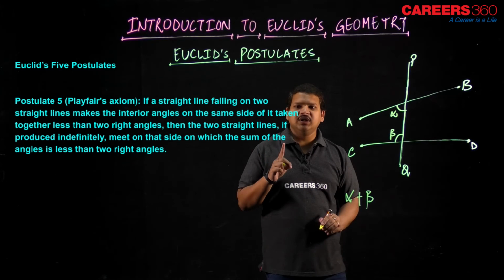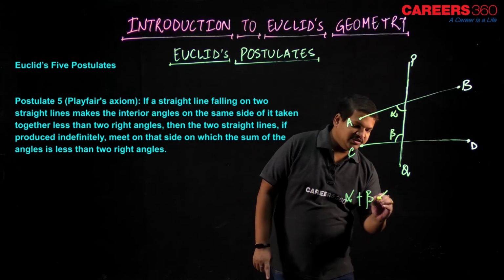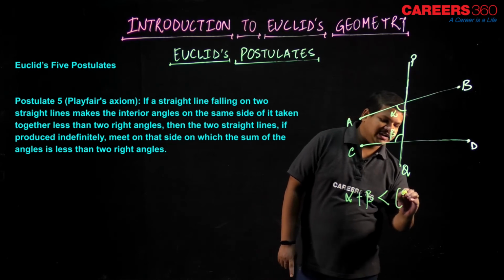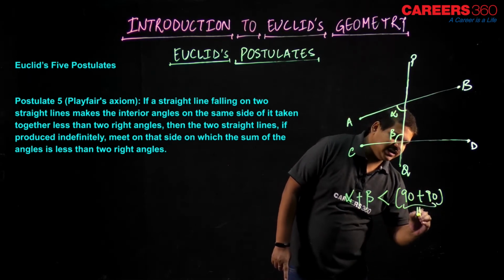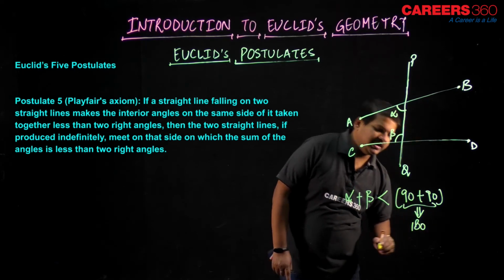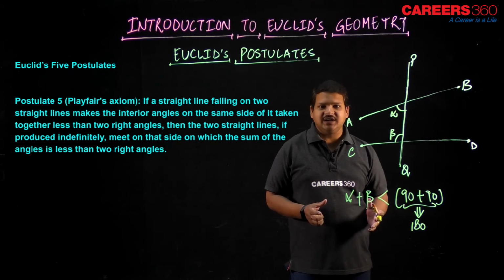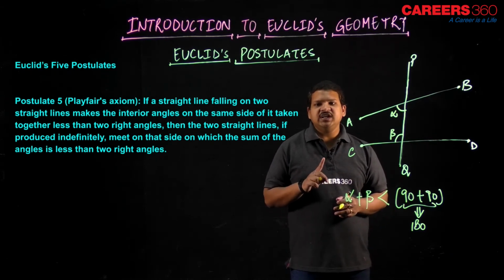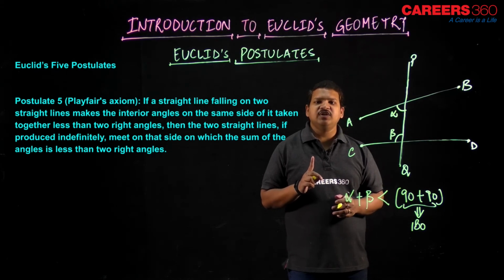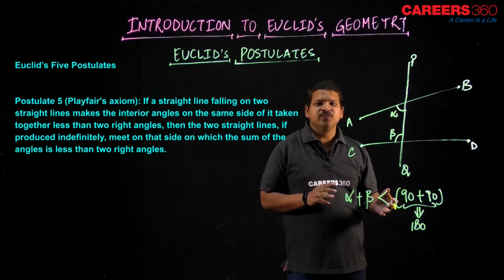if taken together on the same side it is less than 2 right angles, that is 90 plus 90, or 180 degrees. If these angles are less than two right angles, then the two straight lines, if produced indefinitely, will meet on that side on which the sum of the angles is less than two right angles.